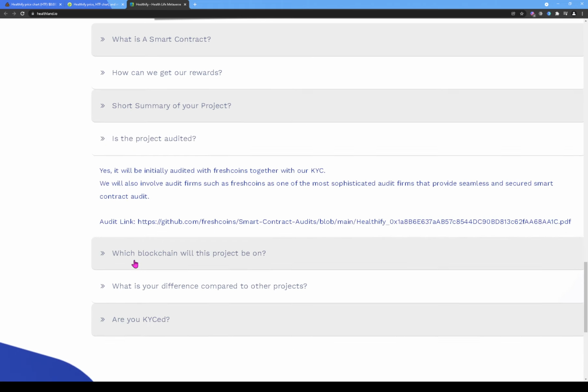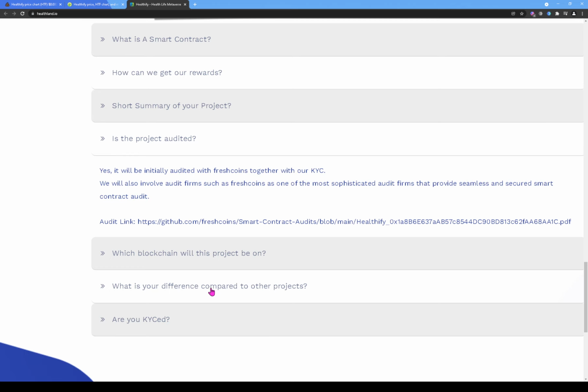All right, so let's see. It says, is the project audited? So it says, yes, it will be initially audited with Fresh Coins together with our KYC. And that means know your customer. We will also involve audit firms such as Fresh Coins as one of the most sophisticated audit firms that provide seamless and secured smart contract audit. And here you can find the smart contract audit right here at this link. It's a PDF file. So just copy the link and go to it.